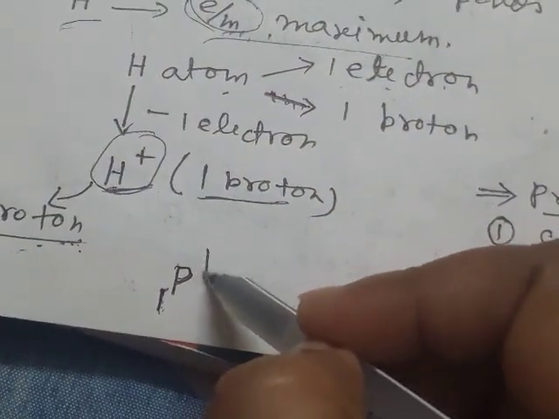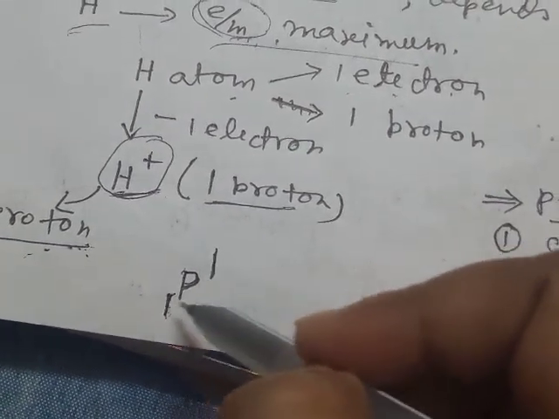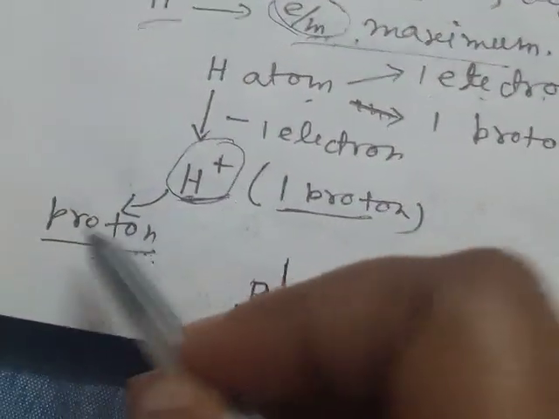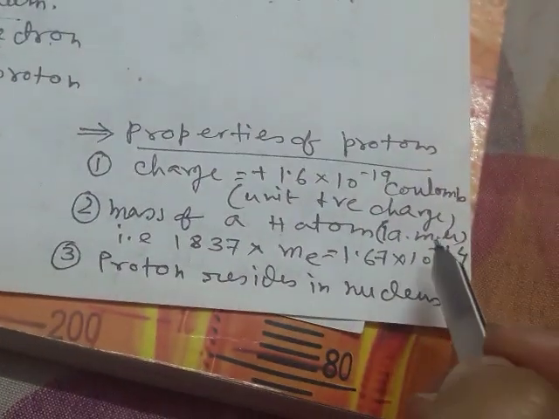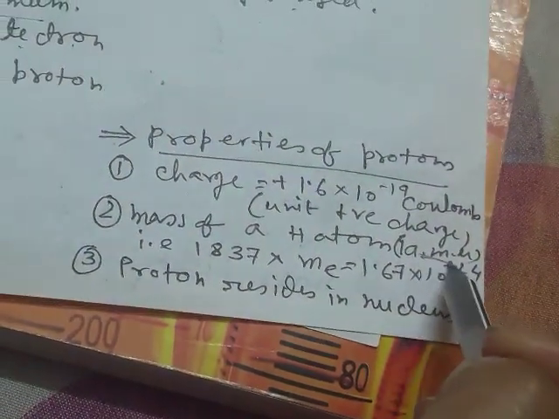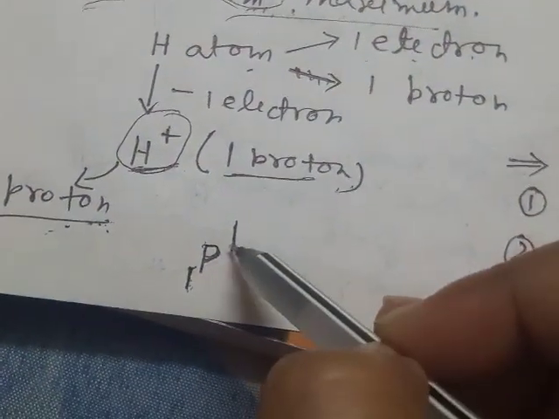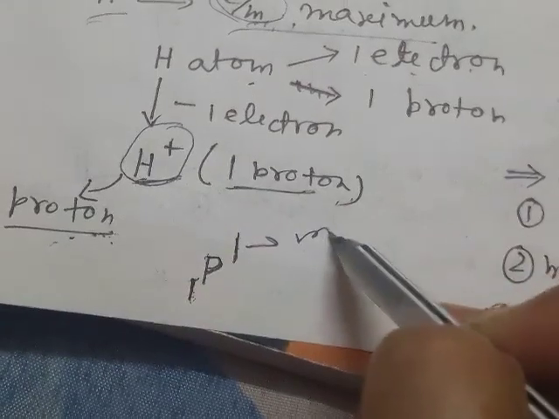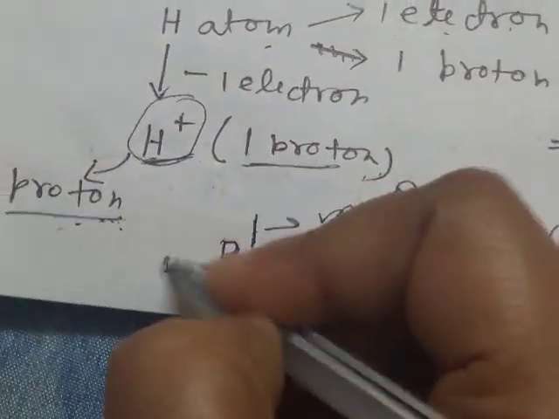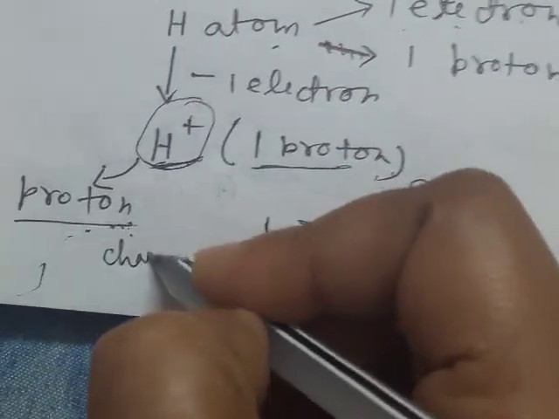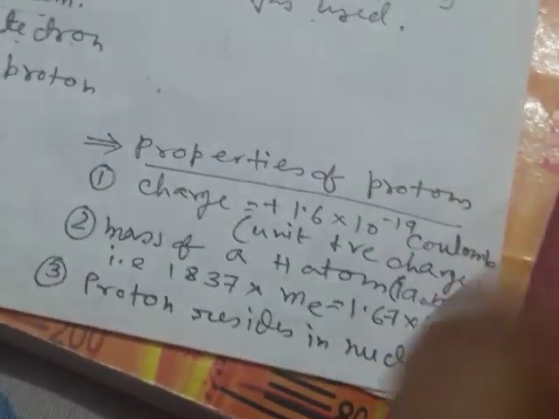And at the upper right side there is written 1, and this 1 denotes the mass of proton, as proton is the H plus ion, and we know the mass of a hydrogen atom is 1 AMU. So the mass of proton is also 1 AMU. So this denotes the mass, and this denotes the charge. So this is the representation of proton.